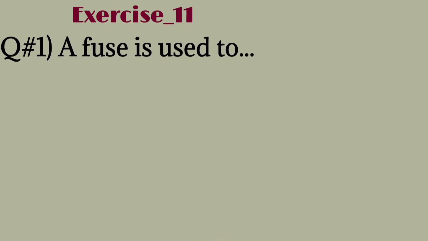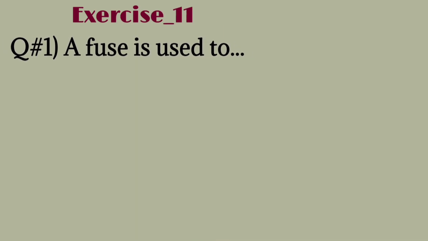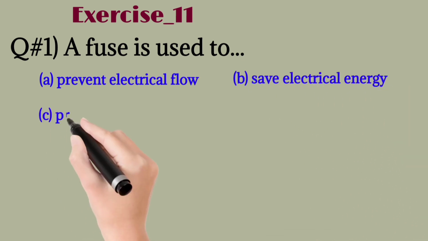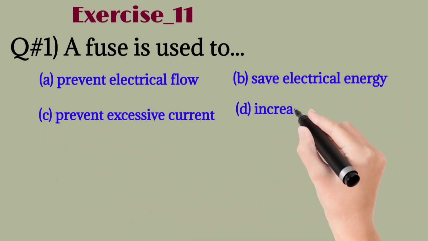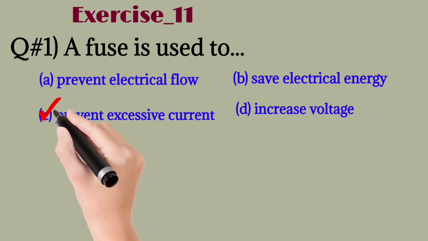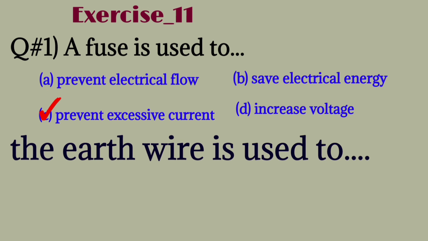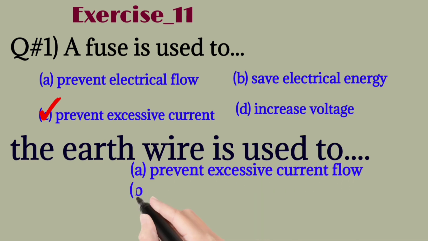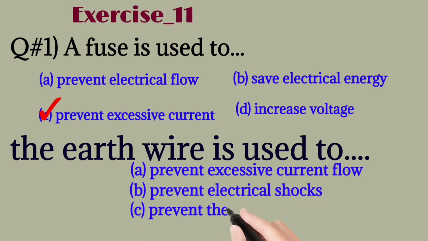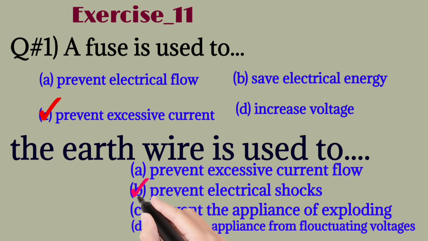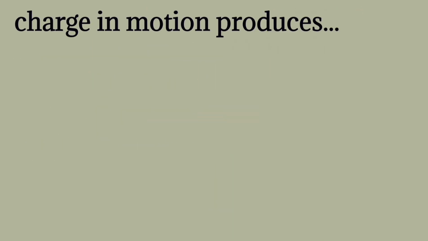Exercise 11. Question number 1. A fuse is used to prevent electrical flow, save electrical energy, prevent excessive current, increase voltage. The correct one is prevent excessive current. The earth wire is used to prevent excessive current flow, prevent electrical shock, prevent the appliance from exploding, prevent the appliance from floating voltage. The correct one is prevents electrical shock.